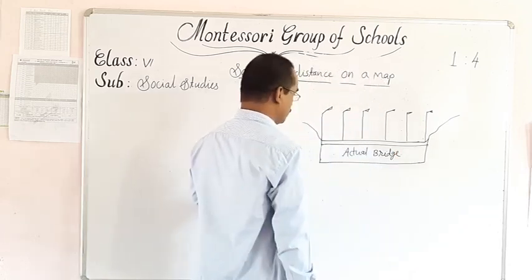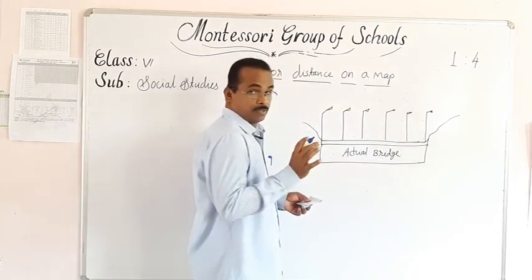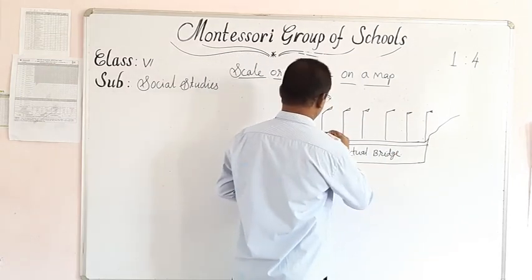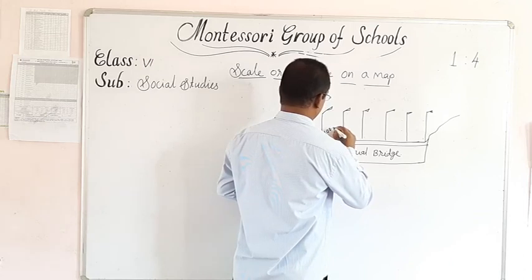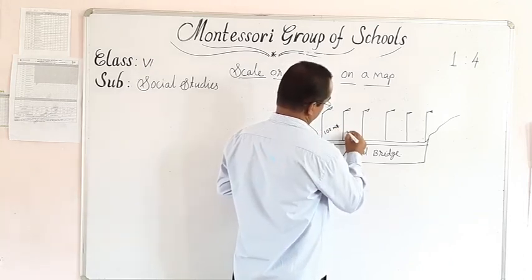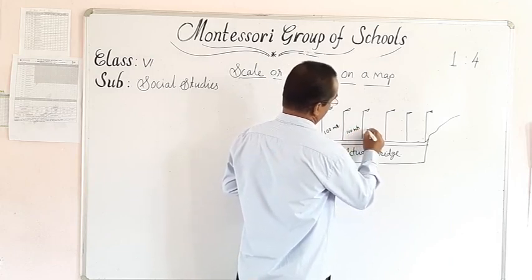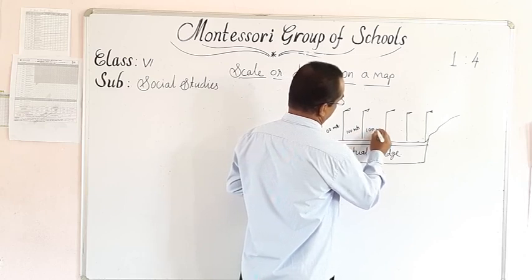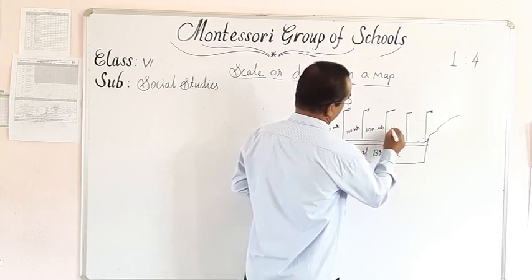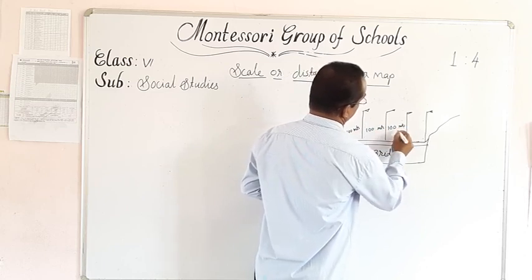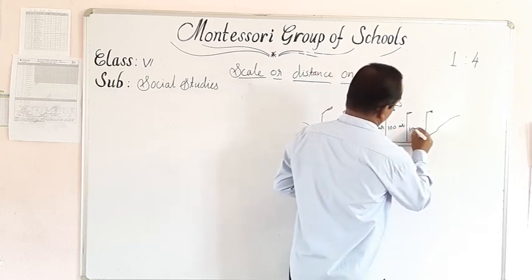The distance between each post here is 100 meters. Here also 100 meters. Here 100 meters. Here also 100 meters.